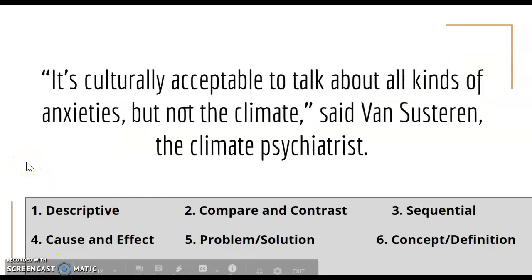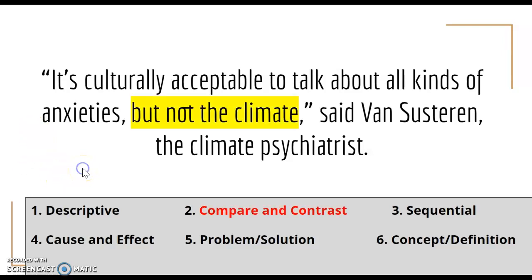It's culturally acceptable to talk about all kinds of anxieties, but not the climate, says Van Susteren, the climate psychiatrist. Select the best text structure.